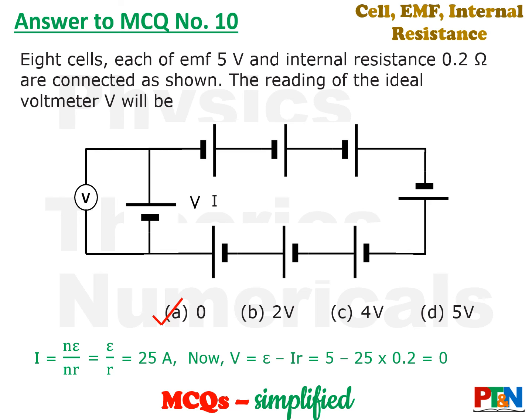So circulating current will be nE by nr. n gets cancelled, so it becomes E by r, that is 5 by 0.2, that is 25 ampere. Now you need to find out V. So V will be E minus Ir, that is 5 minus 25 into 0.2, that is 0. It's easy. Approach it through your fundamental knowledge.